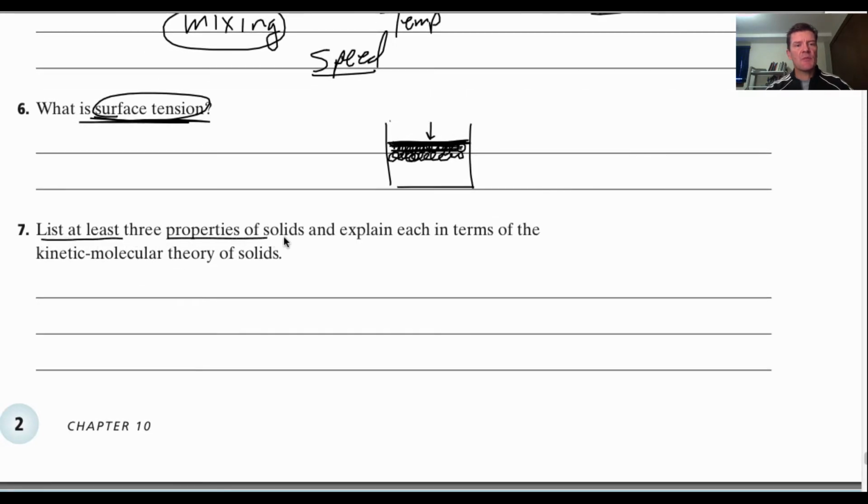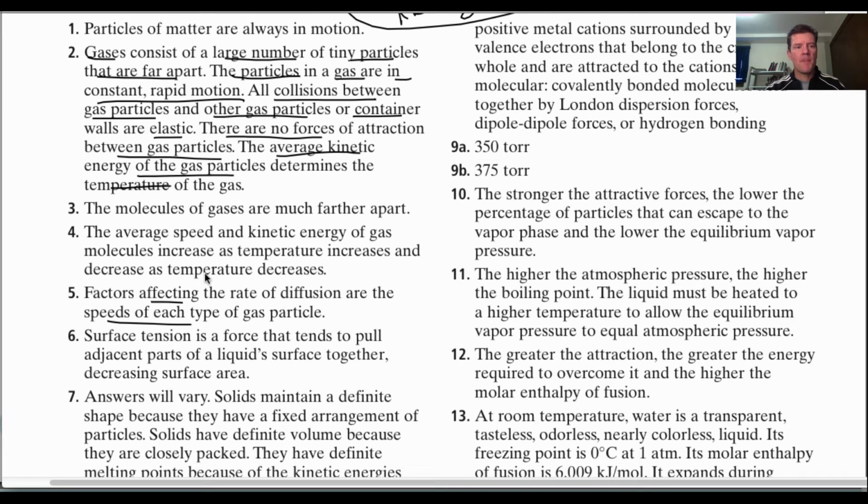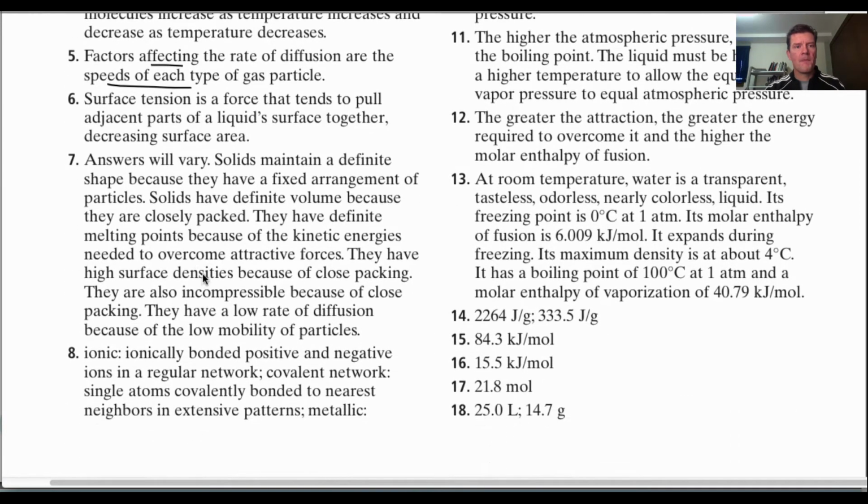List at least 3 properties of solids and explain each in terms of the kinetic molecular theory. Okay, let's refer to the answer sheet for this, and we'll go through them. Again, you could have lots of different answers here, but solids, you must know that they have a definite shape. They don't just fill whatever container they're in, and that's because they have a fixed, definite placement of their particles. They have a fixed arrangement.